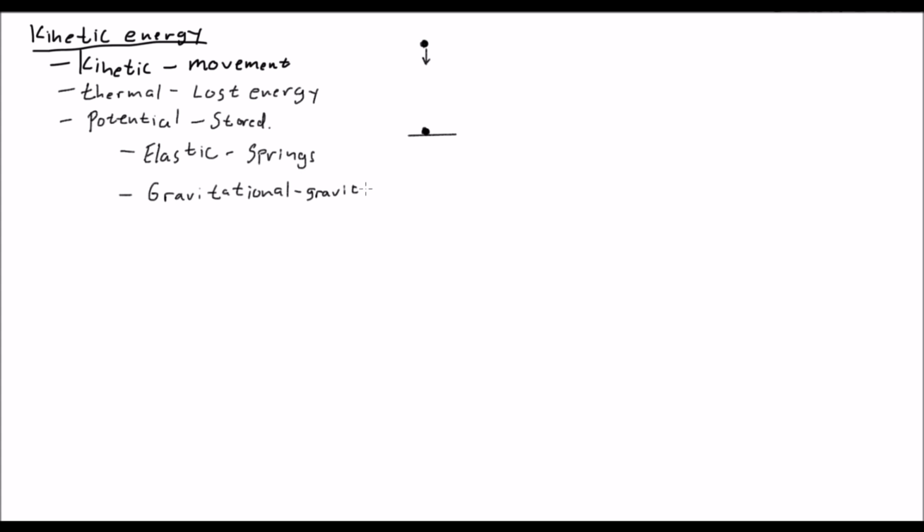Now, if we have gravity with our gravitational potential energy, we kind of have to ask, when is an object going to have more gravitational potential energy? So let's continue and look at what gravitational potential energy is. Let's go back to the ball. We have the ball that's up in the air, and let's put the ground down here somewhere. Let's take a second ball and put it at the exact same height. Aside from the color, these two are identical, we'll say.